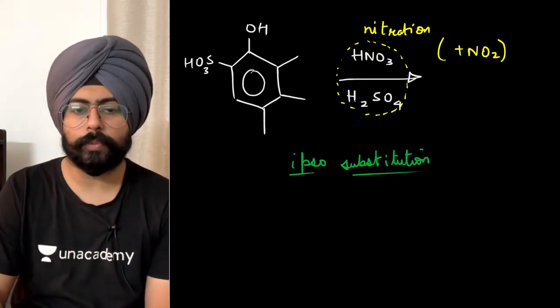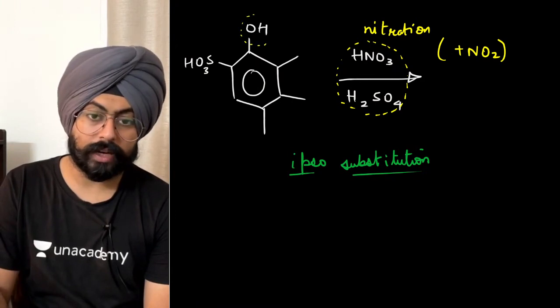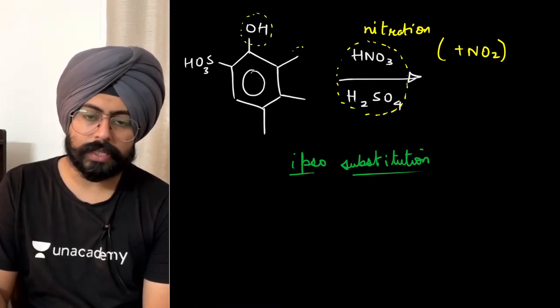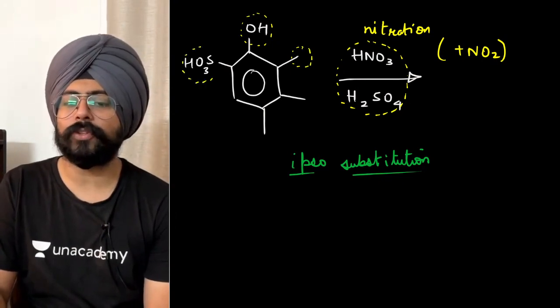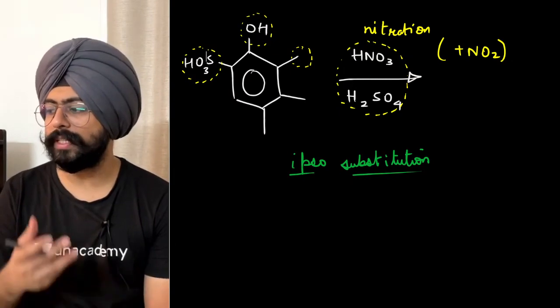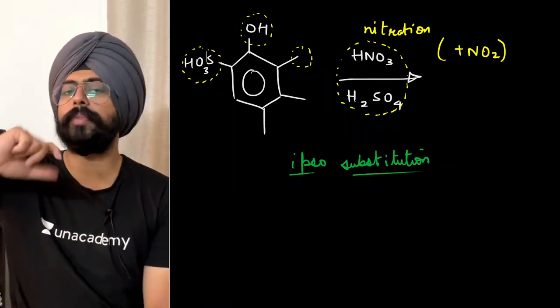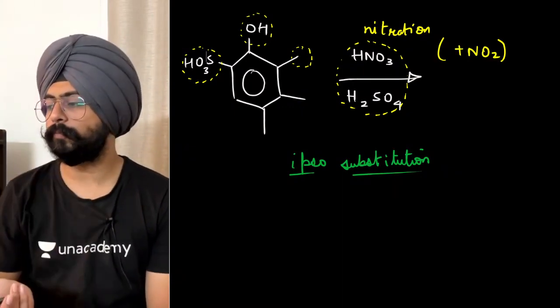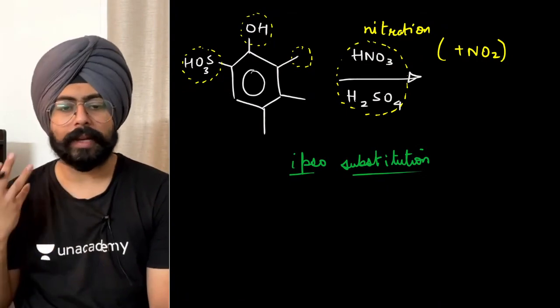Which of these groups is the best as a leaving group? Does OH want to carry a positive charge? Does a CH3 want to carry a positive charge? Or does an SO3H want to carry a positive charge? Which one of these wants to carry a positive charge? Ipso substitution means you have to substitute something apart from the hydrogen. So which of these would be better carrying a positive charge?